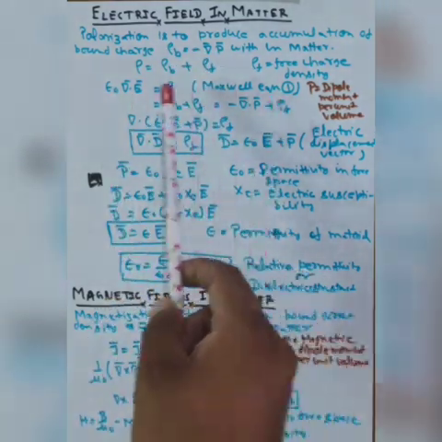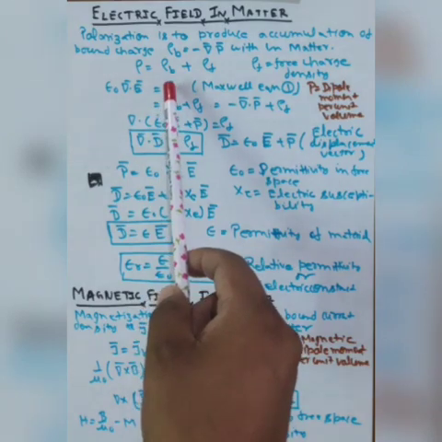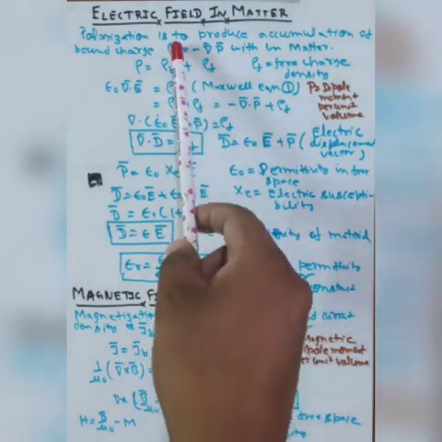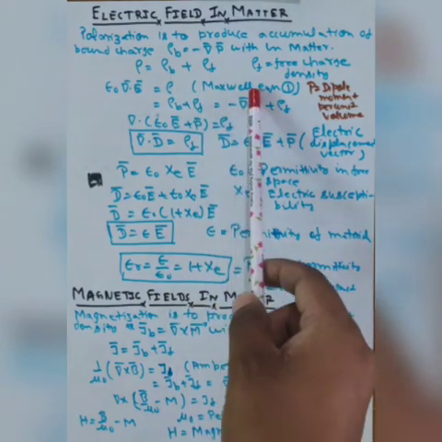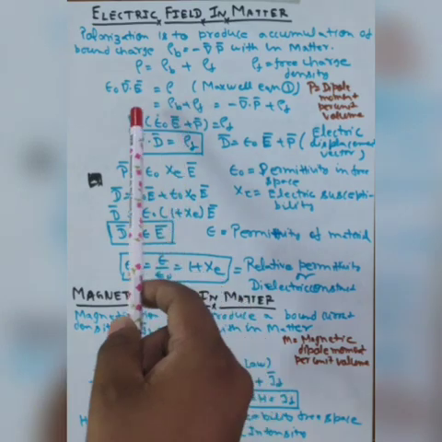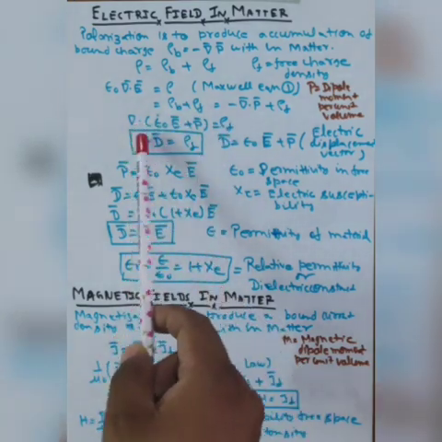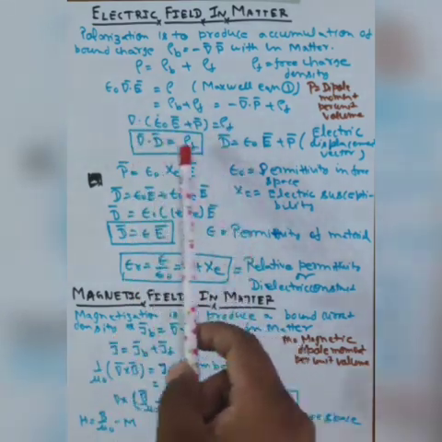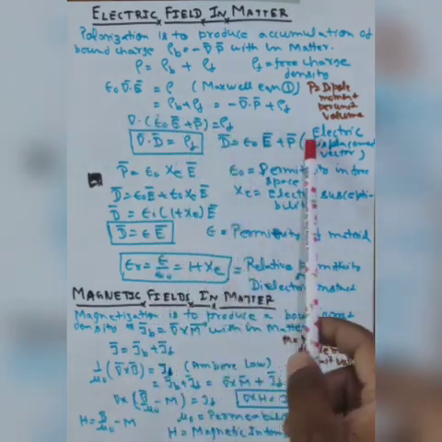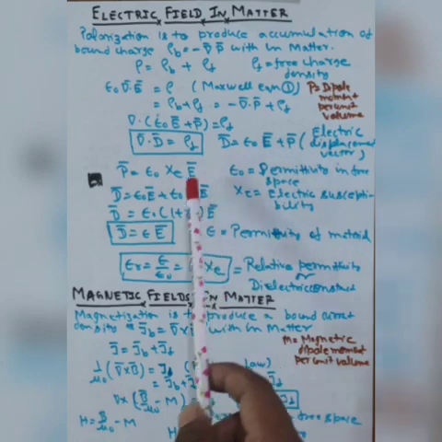From Maxwell equation 1, the charge density can be written like that. We know that the bound charge is equal to this one. Now we can write the Maxwell equation like that, where D is equal to this one, and D is the electric displacement vector.